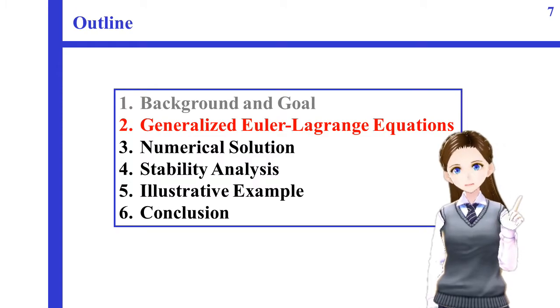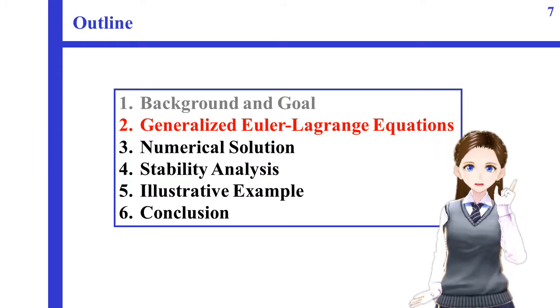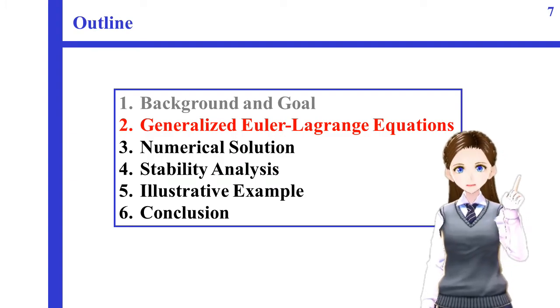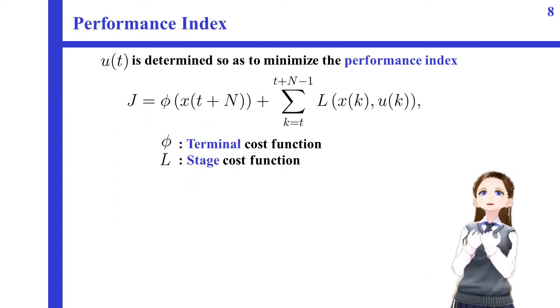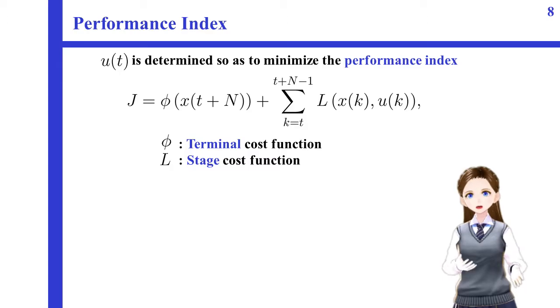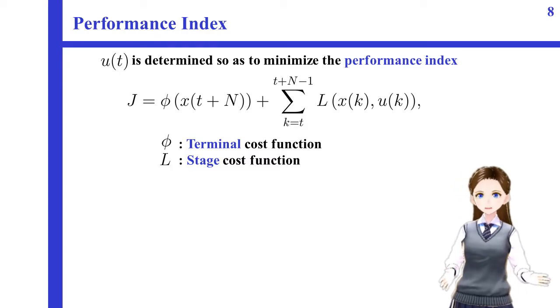I have already explained the research background and the objective of this study. Next, I would like to talk about generalized Euler-Lagrange equations. The control input is determined so as to minimize this performance index introduced in a general setting. Phi is the terminal cost function, and L is the stage cost function.